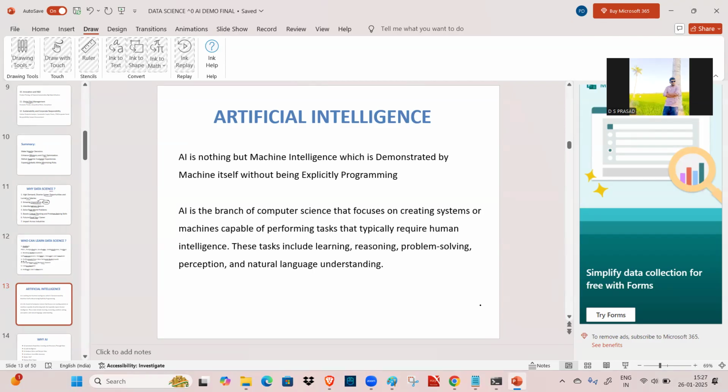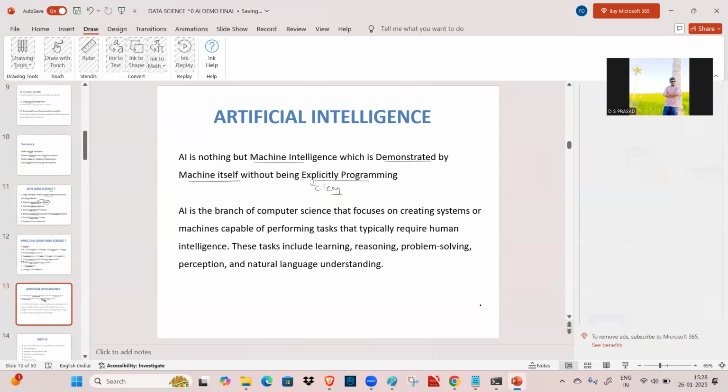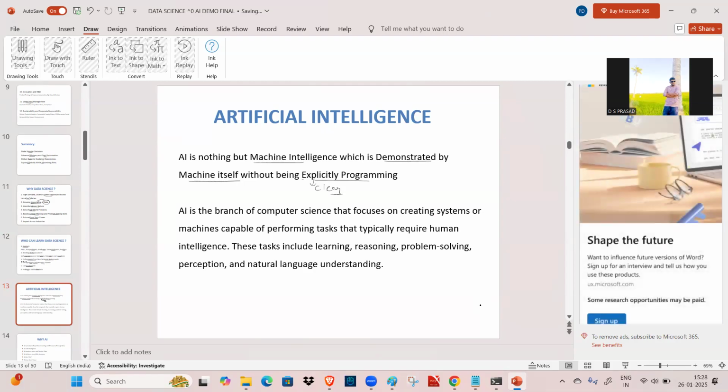Okay, and artificial intelligence is nothing but what is called machine intelligence, which is demonstrated by the machine itself without explicit programming. Explicit means clear, so here we no need to write the clear programming. We are going to design the machine intelligence inside it, and with the help of that machine intelligence, it can understand on its own. Explicit programming means no need for clear instructions. The machine can understand automatically based on the instructions that we have provided.